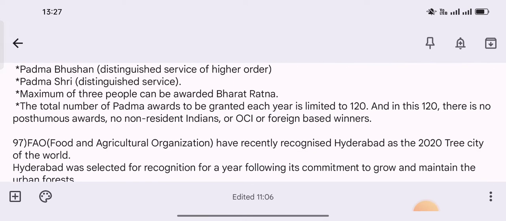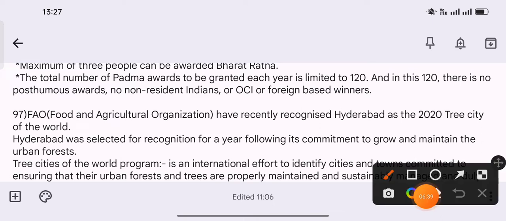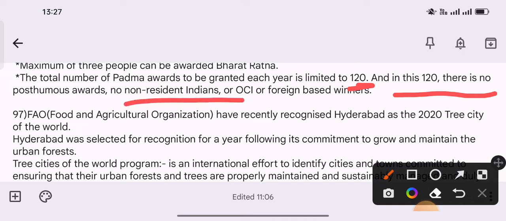And maximum of 3 people can be awarded Bharat Ratna. Bharat Ratna can be awarded to maximum of 3 people, and the total number of Padma Awards to be granted each year is limited to 120 annually. And in this 120 there are no posthumous awards, no non-resident Indians or overseas citizens of India or foreign based winners.